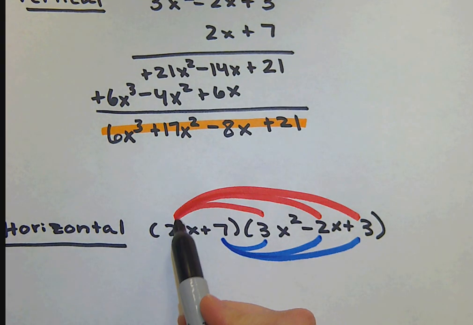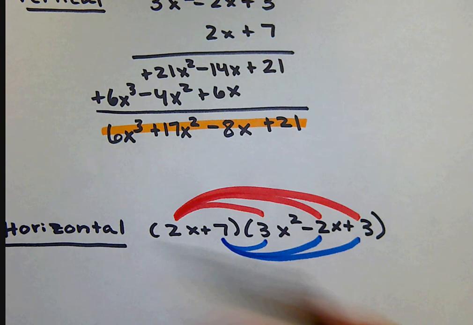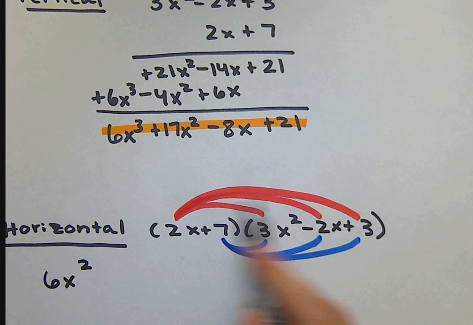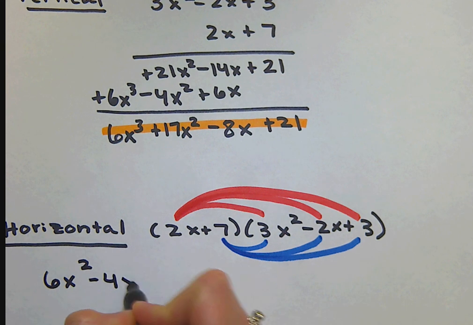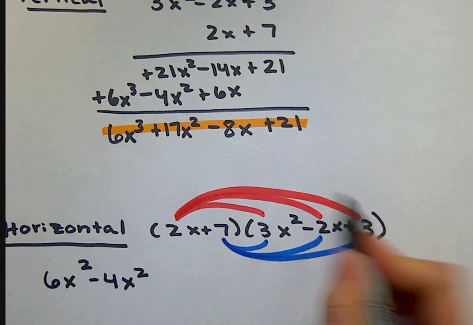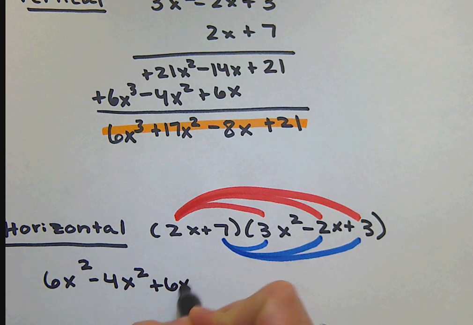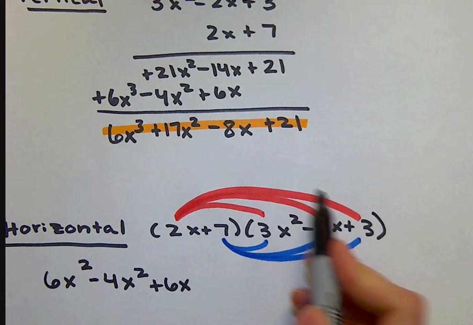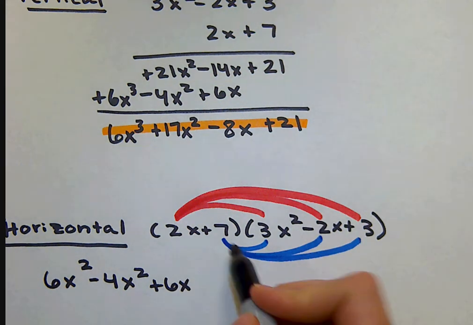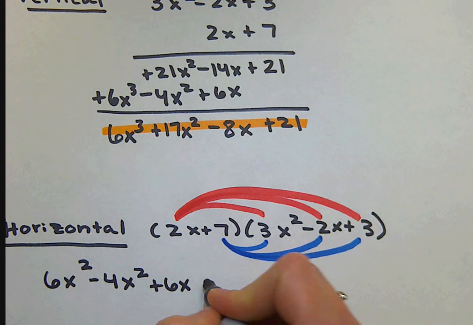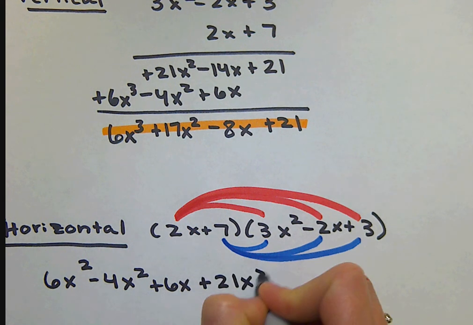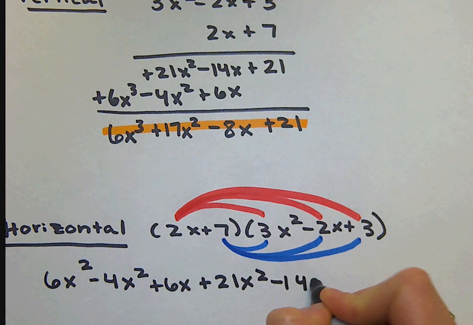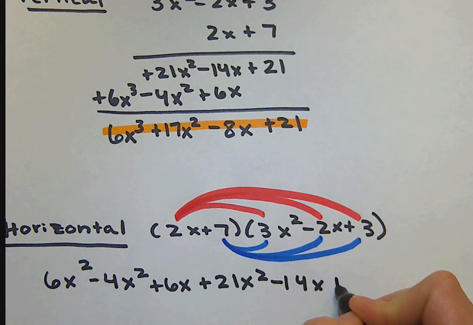So the red first started with a 2x times the 3x squared. Well, that gives me 6x squared. 2x times negative 2x, negative 4x squared. And 2x times 3 is positive 6x. So I've done all the distributing of the 2x. All my red arcs are accounted for. Now I'm going to come and do the blue. So 7 times 3x squared is positive 21x squared. 7 times negative 2x is negative 14x. 7 times 3, positive 21.